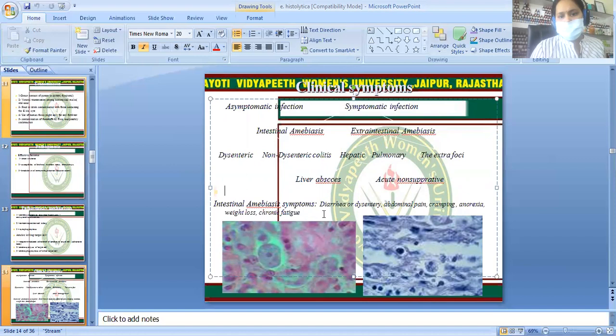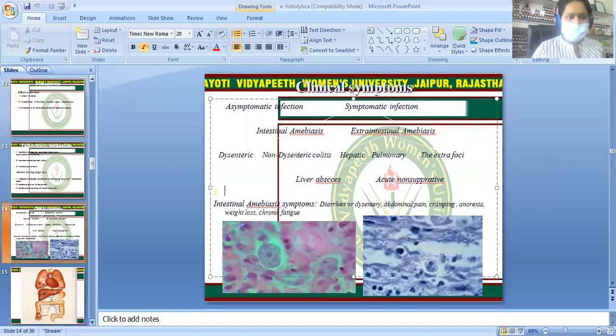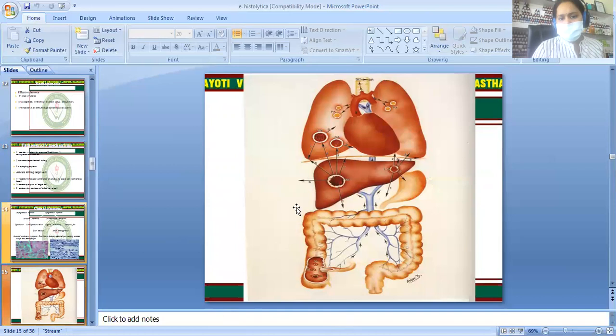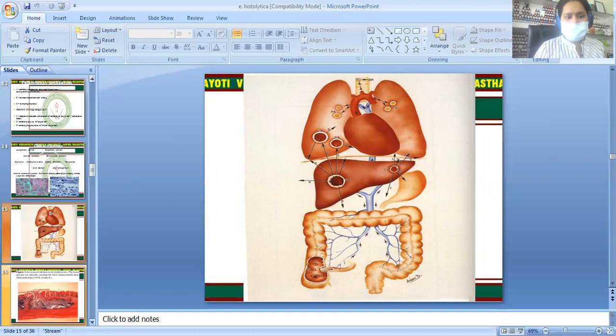Intestinal amoebiasis has symptoms like diarrhea, dysentery, abdominal pain, cramping, anorexia, weight loss, and chronic fatigue. What you are seeing here are the invasive erosions done by the amoeba. This lymph is drained by the portal venous circulation and goes into the liver. From the liver abscess, it spreads to the pulmonary areas, and sometimes it also goes to the brain. So these are the extrahepatic complications.